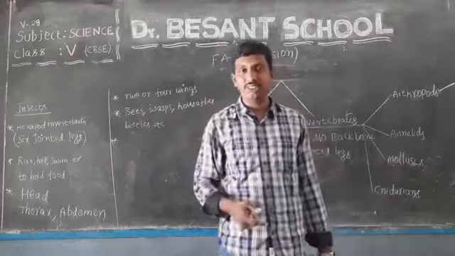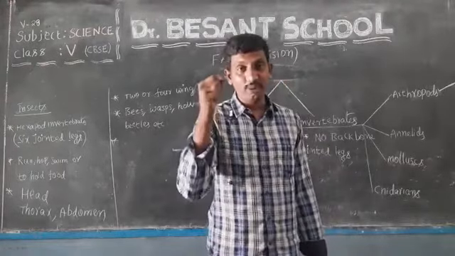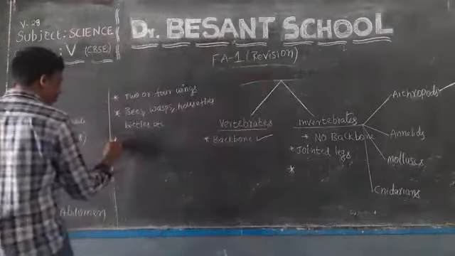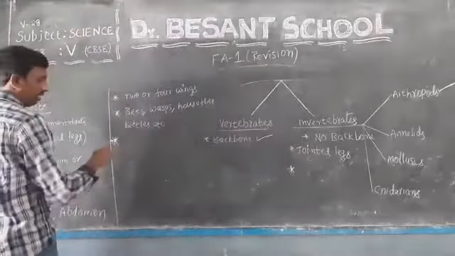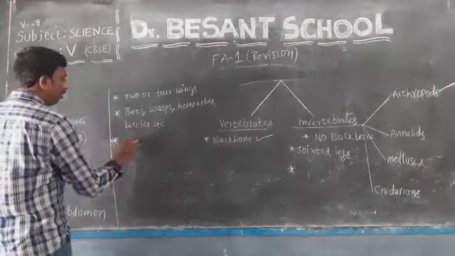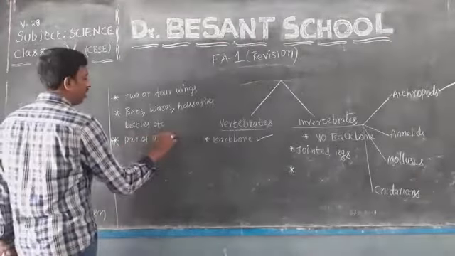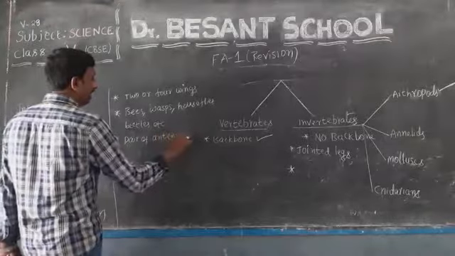We have observed the structure of a honeybee, the different parts involved in a honeybee. I will show you again now also. And one more important thing regarding these insects, they have a pair of antennae.